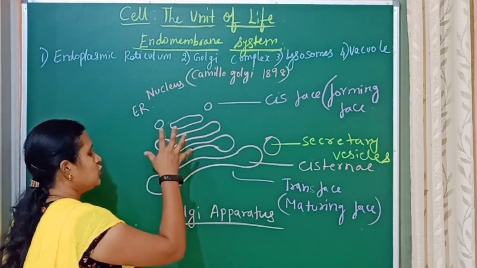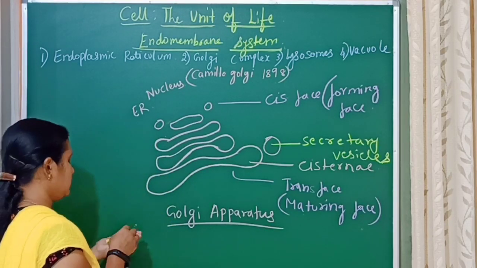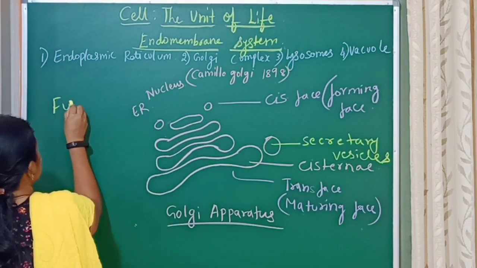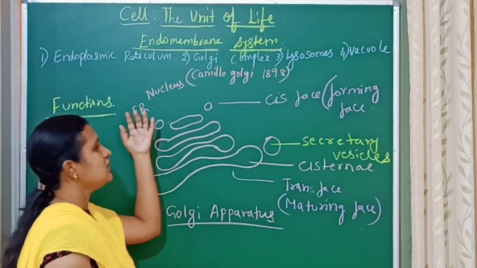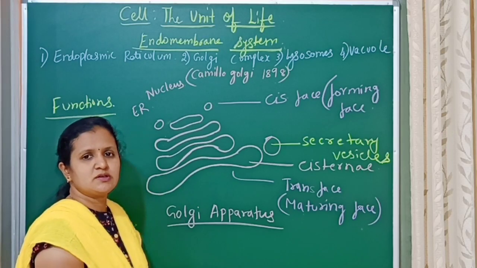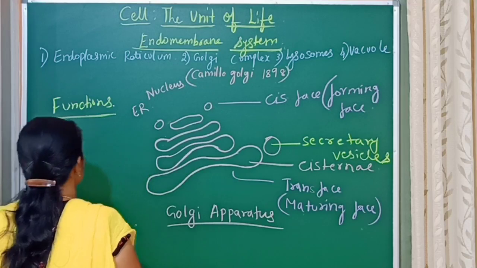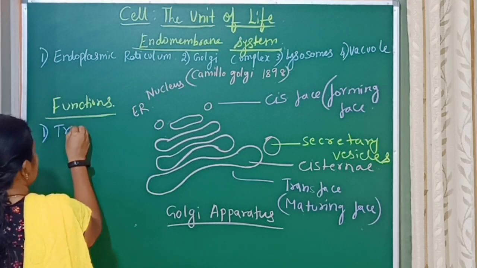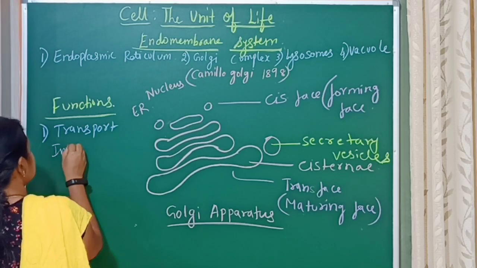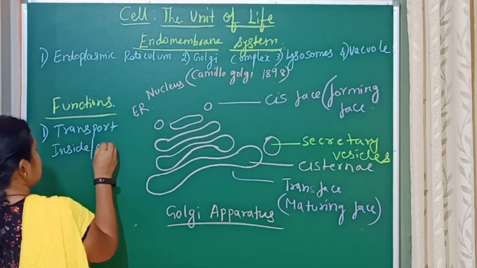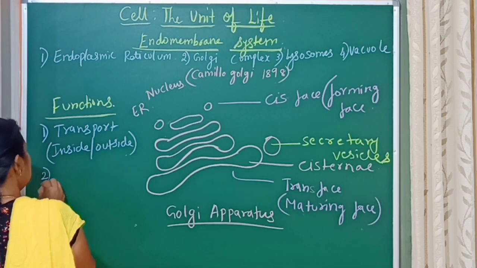The main function of the Golgi apparatus is to receive the materials coming from the nucleus and endoplasmic reticulum and transport the materials inside or outside the cell.